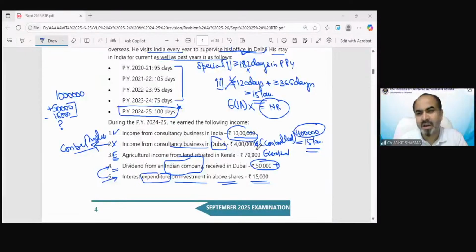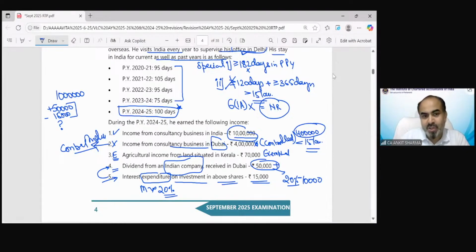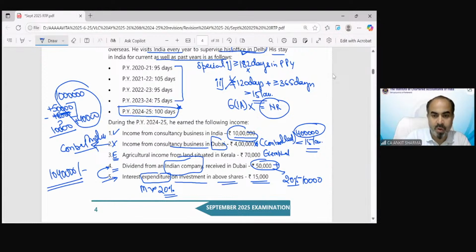Pooja has given the correct answer. In income from other source, you might remember there was a provision which says that in case of dividend or interest income, the maximum expenditure could be only 20% of that income. So if you earn 50,000, the maximum expenditure you can claim is 20% of this, that could be only 10,000. So we cannot deduct 15,000, but the expenditure could only deduct 10,000. So 40,000 would be the dividend income. The total income would be 10 lakh 40,000 rupees. Okay, students?